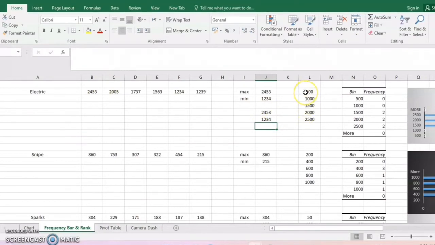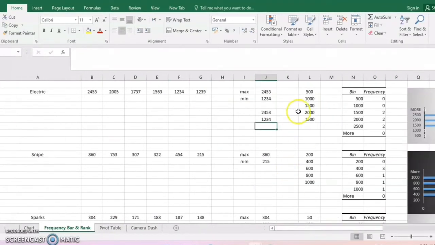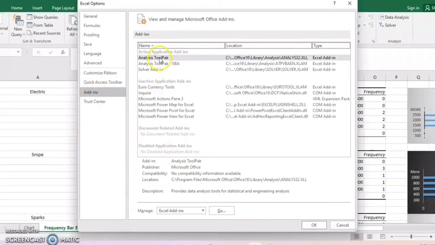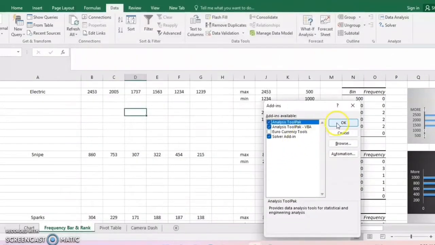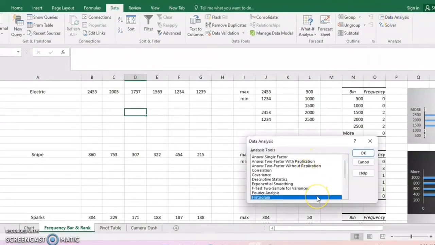Okay, next you must find a bin scale that is suitable for the frequency bar. I choose 500 to 2500. Okay, how do I get the bin and frequency? First, go to data and click data analysis. If you do not have data analysis here, go to file, then options, add-ins, choose analysis toolpak, go, and click OK here. Okay, in data analysis, you choose the histogram.